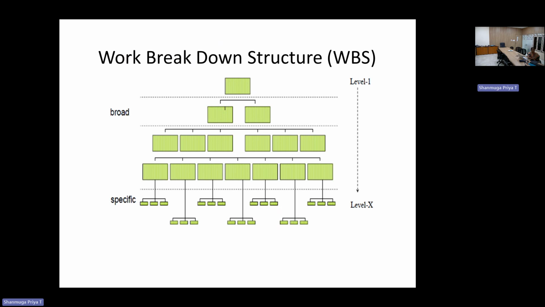For the foundation, construction of the foundation, the construction of the ground, construction of the roof, and so on. We have to break that main activity into sub activities, followed by further sub activities, and also the specific activities. These levels will be fixed based on the project manager and on the work associated. For example, if we want to construct a complex project or a hostel project, the sub activity will be the construction of the different blocks, A, B, C, D block.